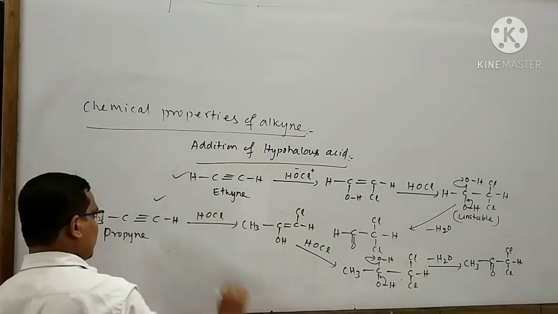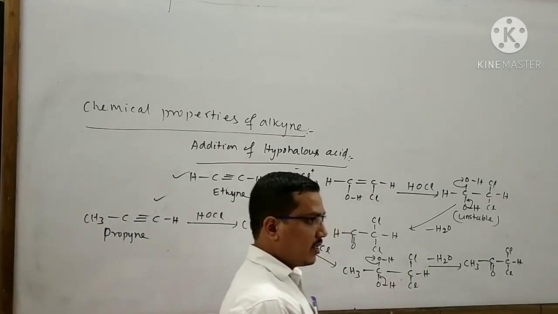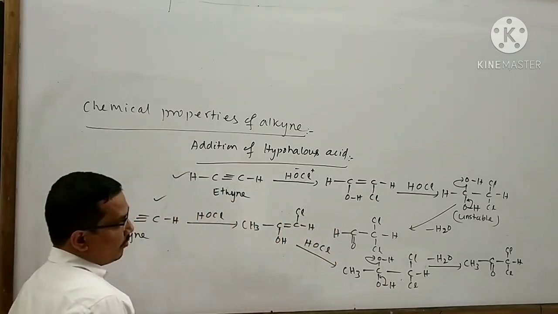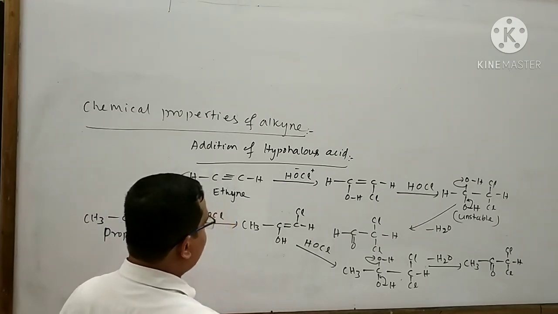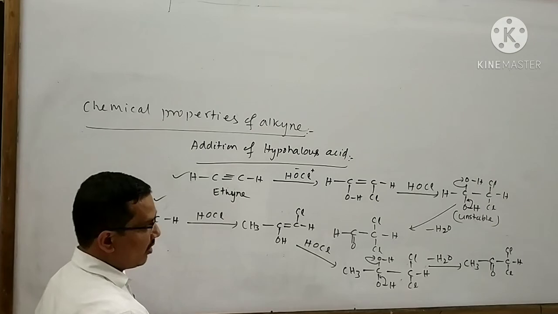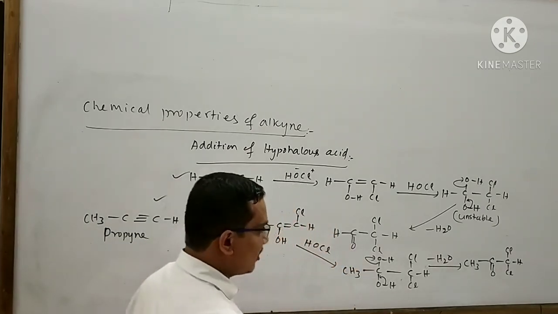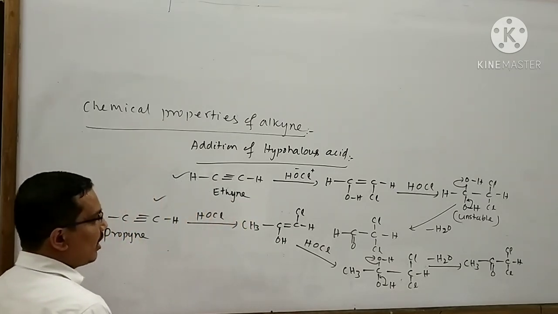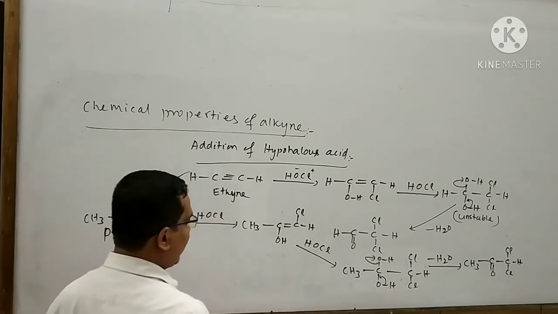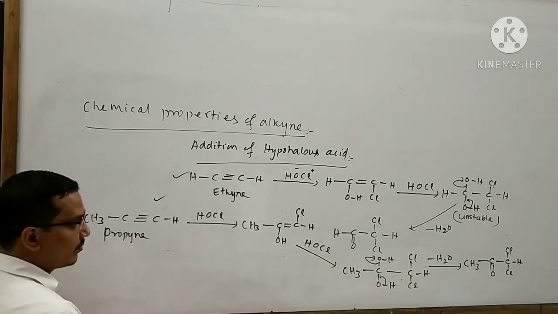For this reaction, I can write a statement like this: alkynes add 2 molecules of hypochlorous acid in 2 steps, forming a dihaloaldehyde in case of acetylene or a dihaloketone in case of an alkyl acetylene.